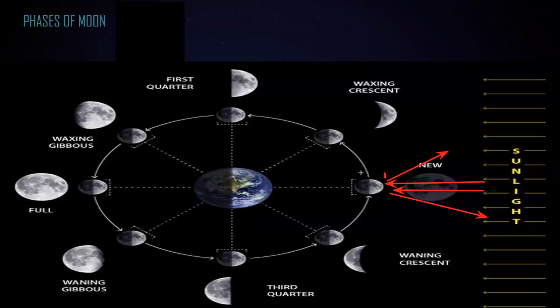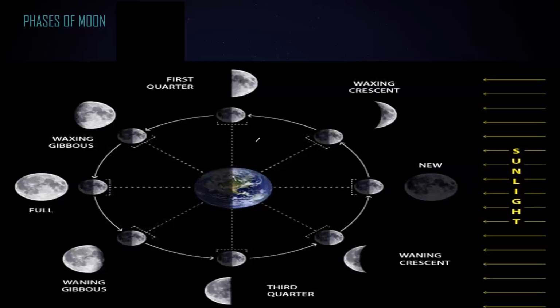At this position, light from the sun strikes the moon and bounces back, so we don't receive any reflected light from the moon. As a result, we don't see the moon. When we don't see the moon, we say that is a new moon. The moon is there, but it's not visible because it is not reflecting the light from the sun.